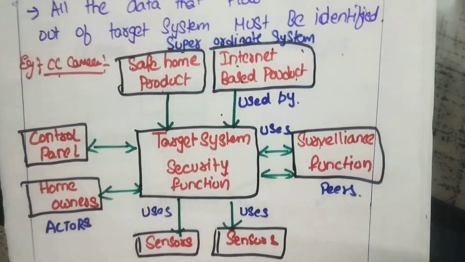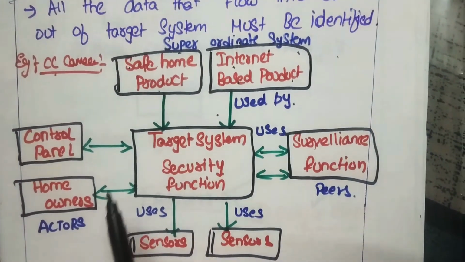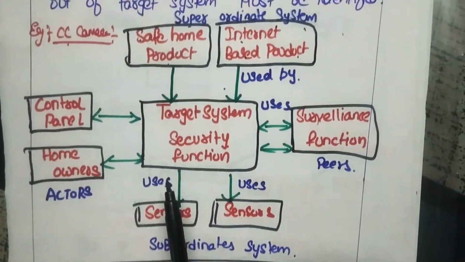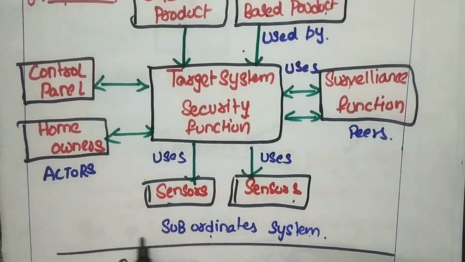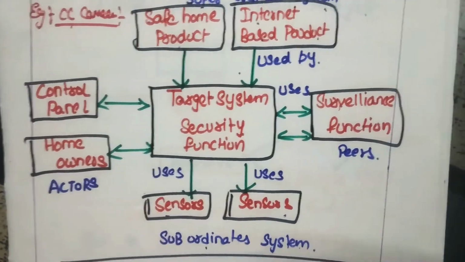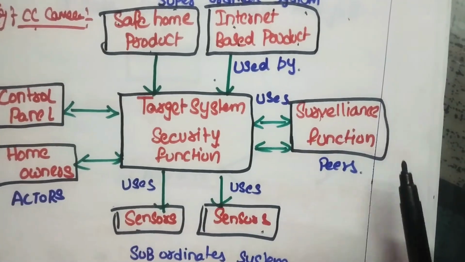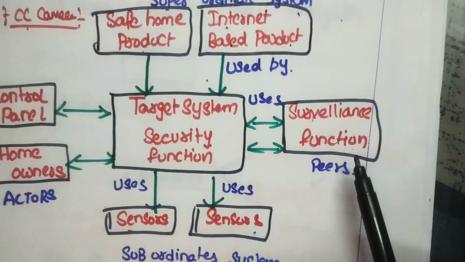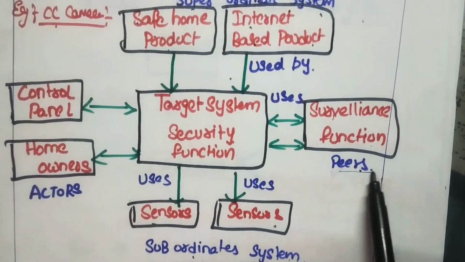So what is happening here? This is the high level processing scheme. The next one is subordinates. Subordinates are nothing but the sensors. Sensors act as the subordinates to provide the data and to process the complete target. The next one is pairs. Pairs means surveillance functions. How does the CC camera function? This will be declared by the pairs.